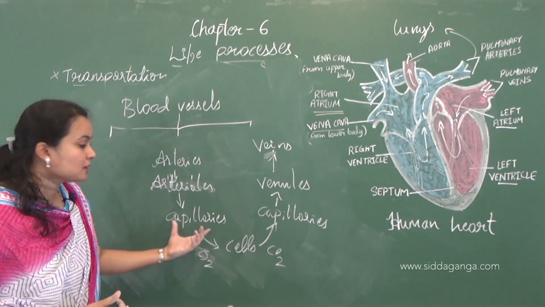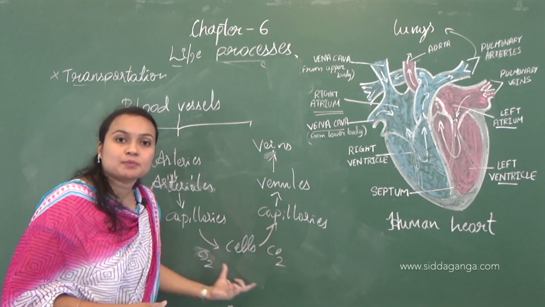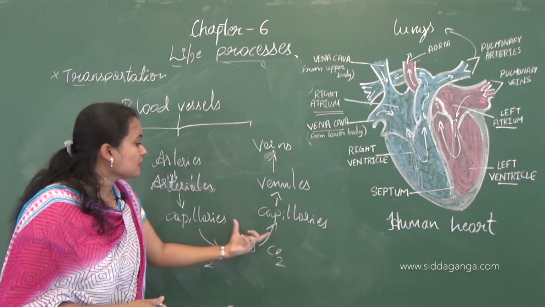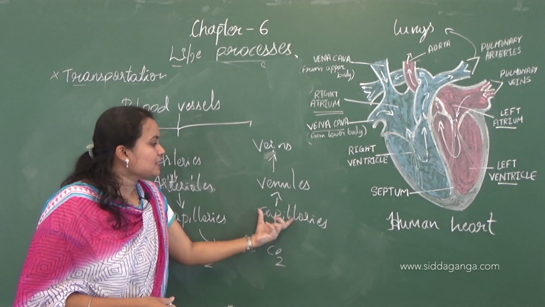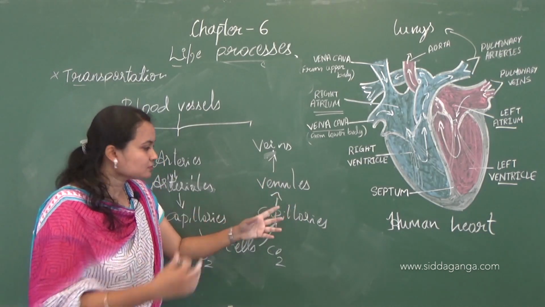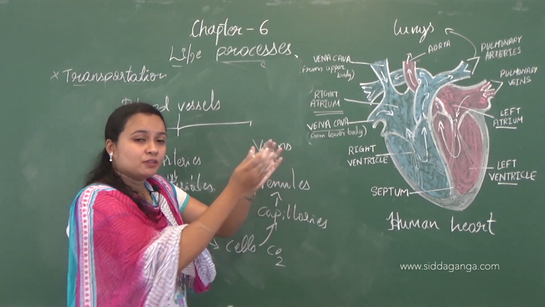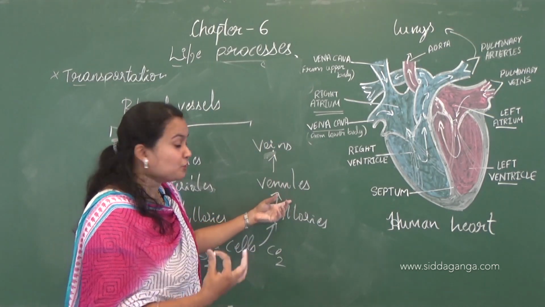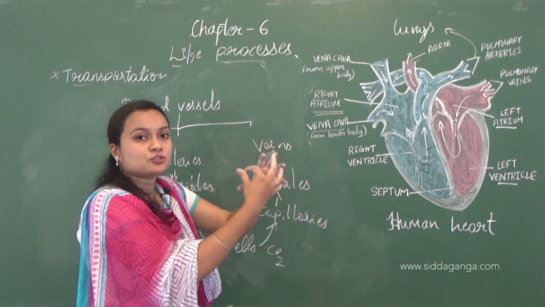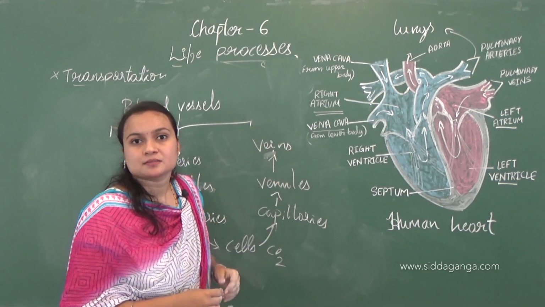Okay. Arteries branch into arterioles, and arterioles branch again to form capillaries, and the capillaries are present surrounding the cells. Again the capillaries surrounding the cells join to form a wider tube, the venules, and these venules again join to form the veins.